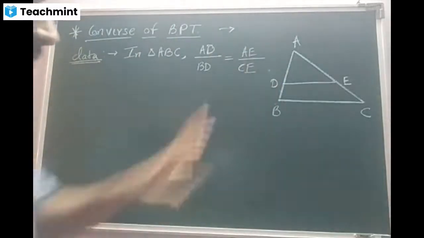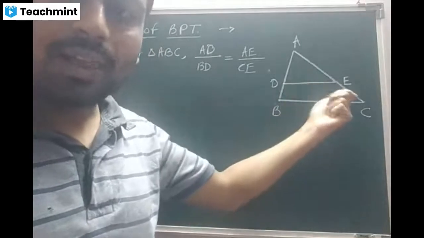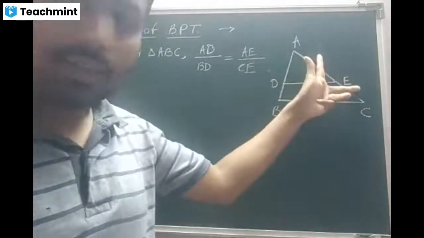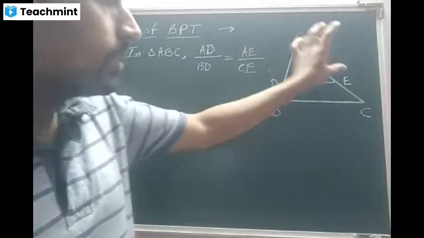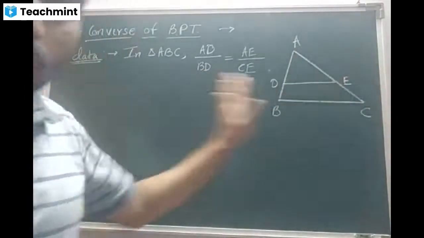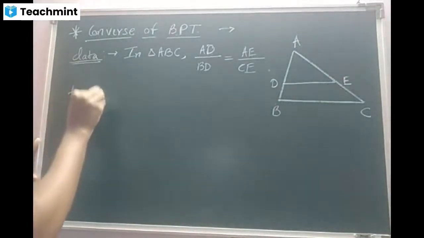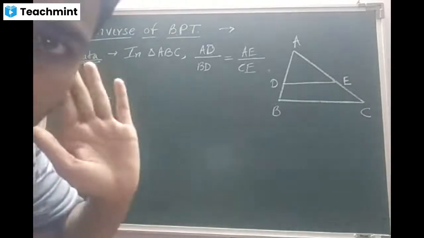So the data is one triangle has been taken in which D is one of the line from here to here, connecting the two sides AB as well as AC. In this, the condition is AD by BD is equal to AE by EC. Is that clear, beta? Yes, sir. Now, any questions?